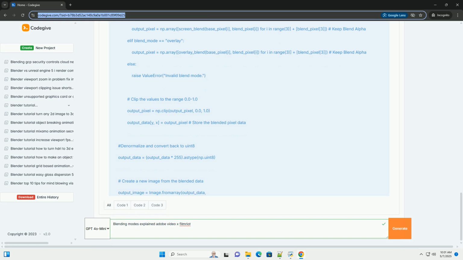9. Conclusion. Blending modes are powerful tools for creating a wide range of visual effects in video and film. By understanding the underlying principles and experimenting with different techniques, you can unlock a whole new level of creativity in your work. From subtle color grading to dramatic visual effects, blending modes can help you achieve the look and feel you desire. This tutorial provides a foundation for understanding and using blending modes effectively in Adobe After Effects, Premiere Pro, and even in custom scripting environments using libraries like Pillow and NumPy.